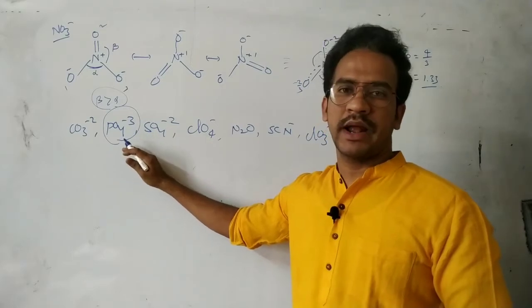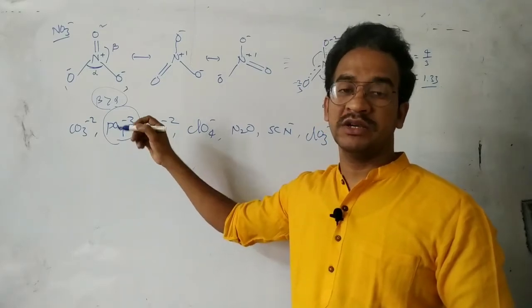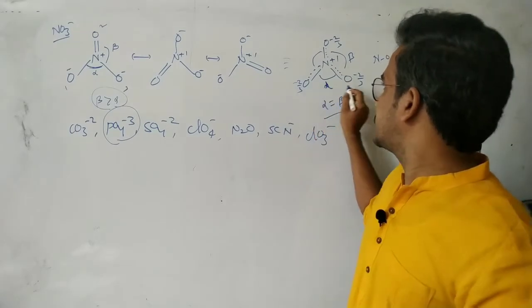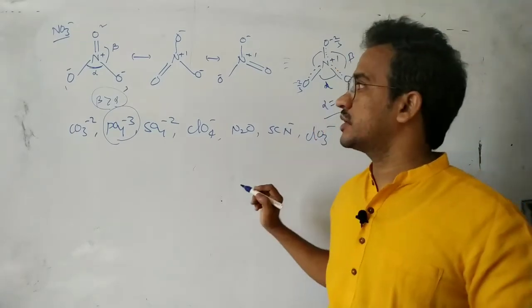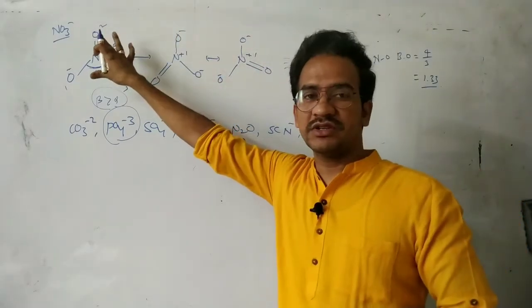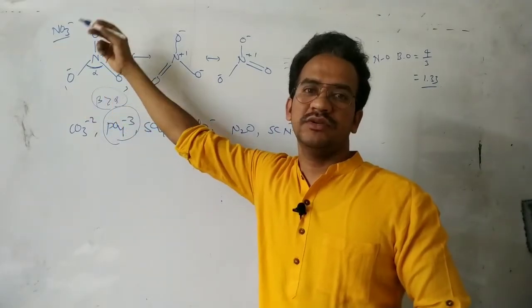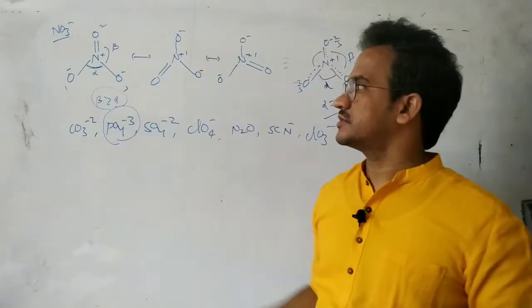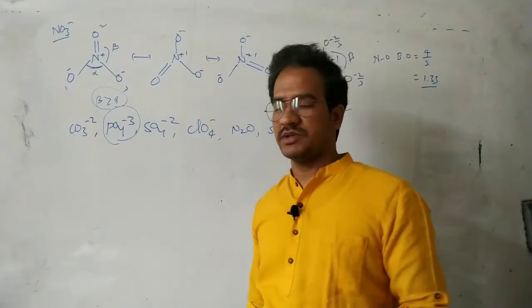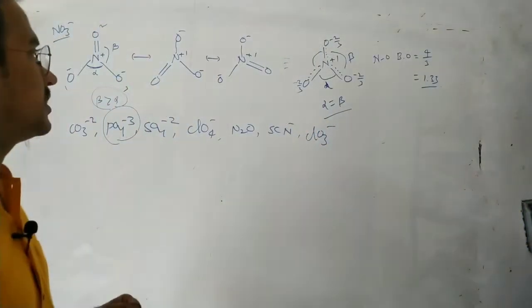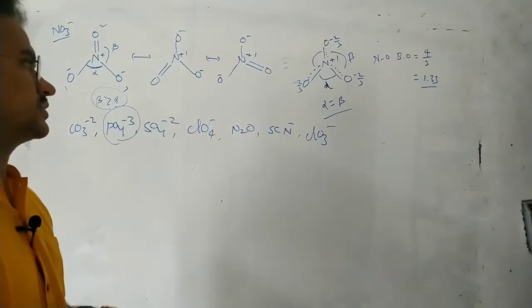So what is the bond order and formal charge on each oxygen atom in a resonance hybrid? Here in a resonance hybrid, the formal charge is minus 2 by 3, minus 2 by 3, minus 2 by 3. But in this individual resonance structure, the formal charge is minus 1, minus 1, and here the formal charge is 0. You might have studied formal charge in chemical bonding. Now let us come to the organic molecules.